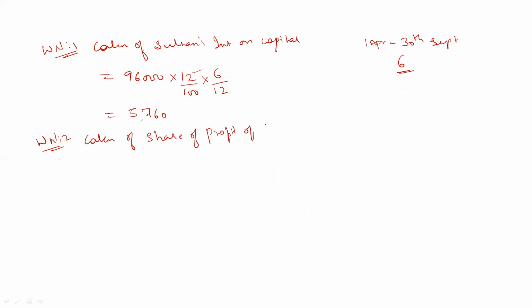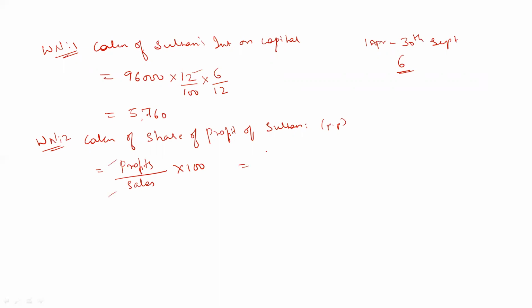of Sultan. As I already told you, first of all we need the profit percentage. For finding out this percentage we have a formula. Formula is profits divided by sales into 100. I told you, we need previous year profits and sales.